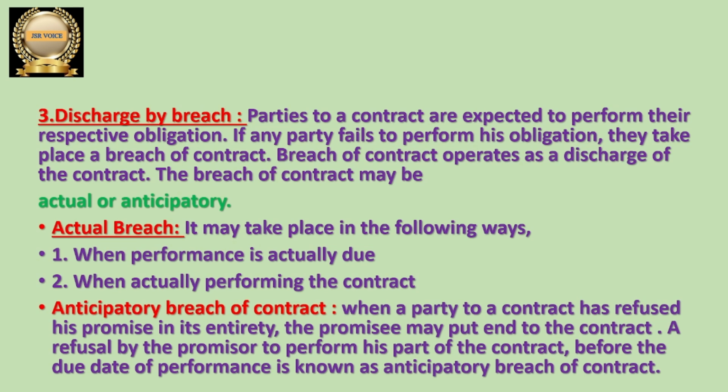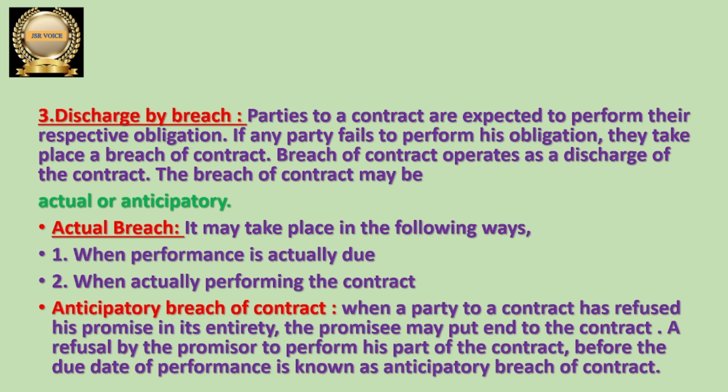Some obligations will be there to perform. But if any one party is failing to perform his obligation, then automatically there is a breach of contract, because one party is not able to perform the contract, and then we can say that there is a breach of contract.